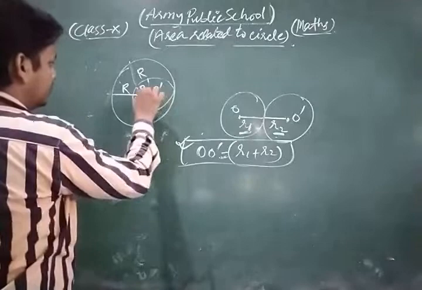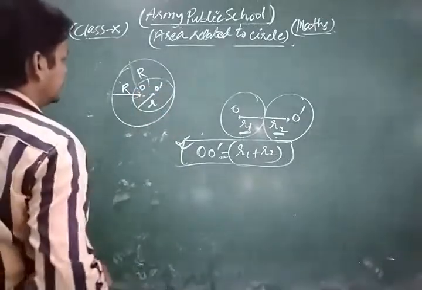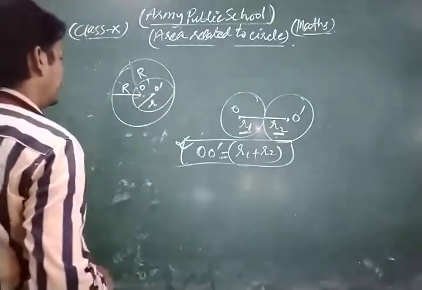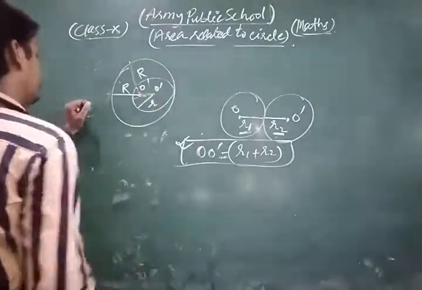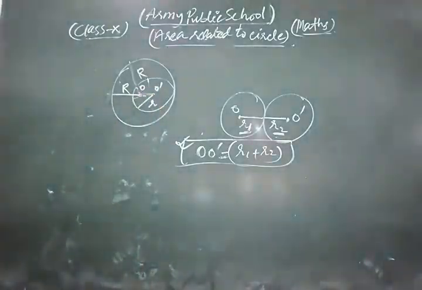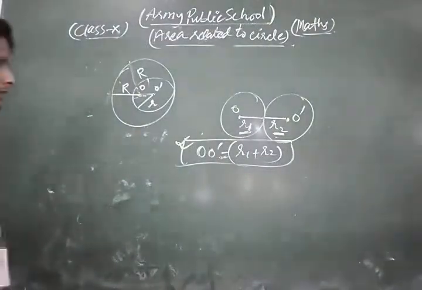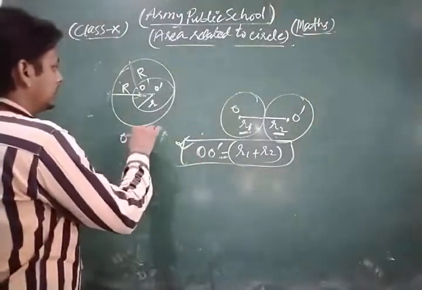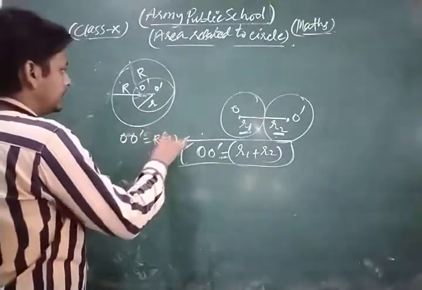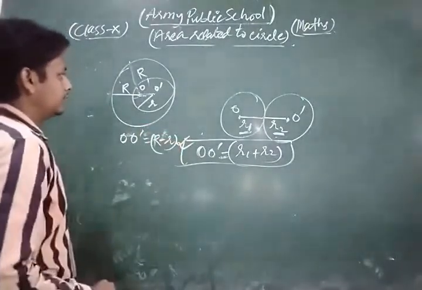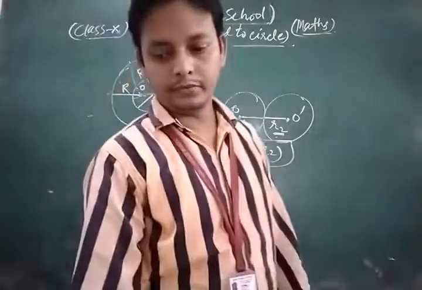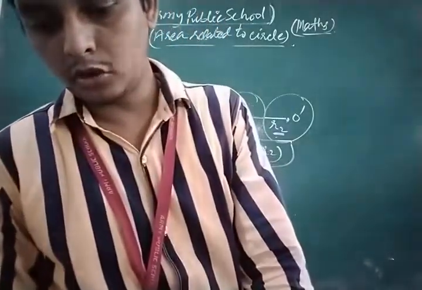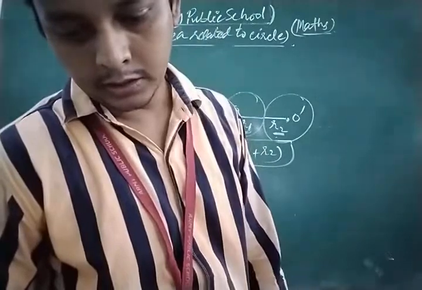So in that condition, the distance between their centers, OO dash, is equal to the difference between their radii. Okay, so this is the concept of that topic, which is very important.